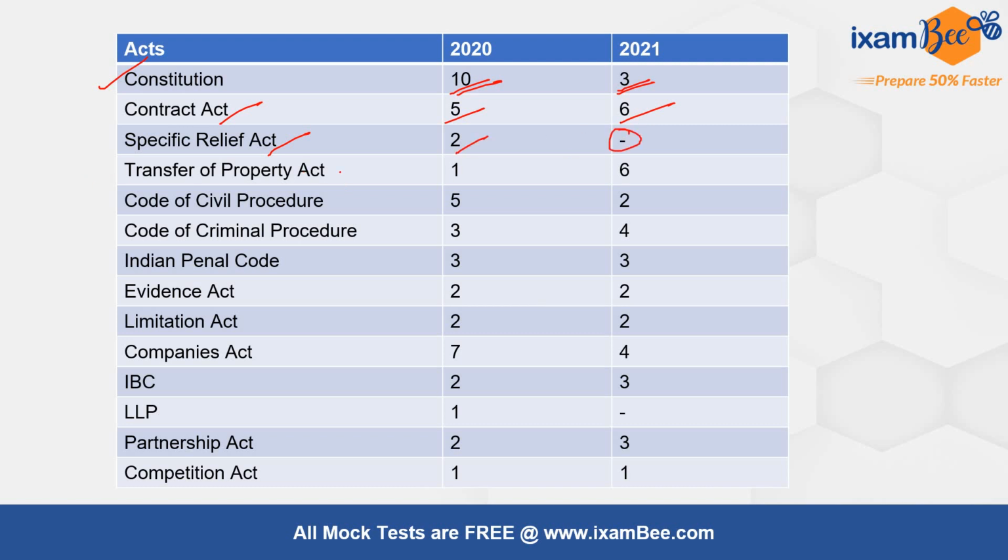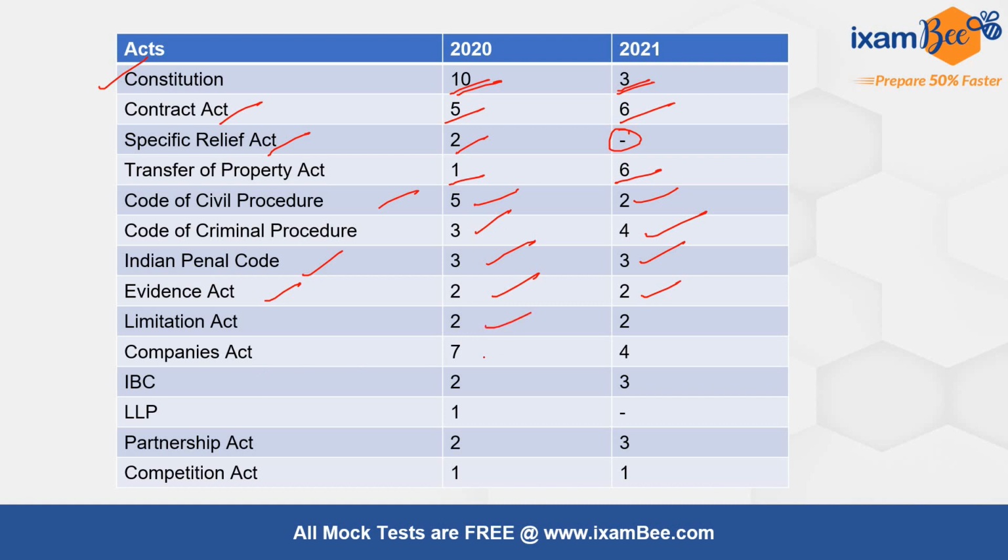Next is Transfer of Property Act. There was 1 question in 2020 and 6 in 2021. From CPC 5 in 2020 and 2 in 2021. From Criminal Procedure Code 3 in 2020, 4 in 2021. From IPC you can see there were 3 in 2020, 3 in 2021. From Evidence there were 2 in each of the years. From Limitation Act also there were 2.